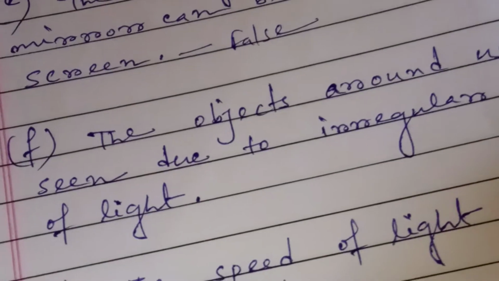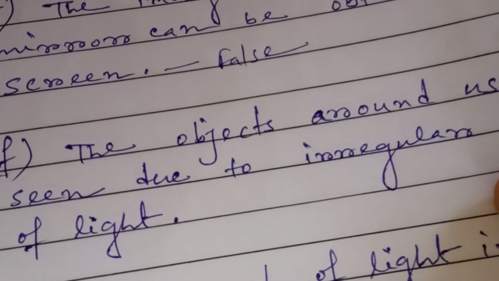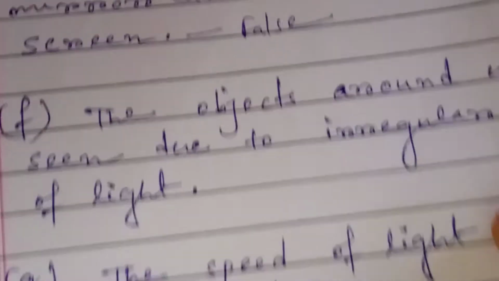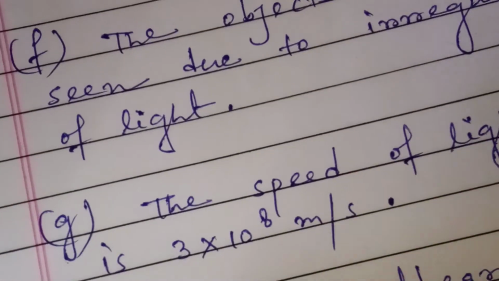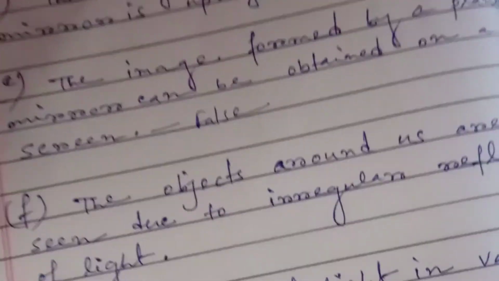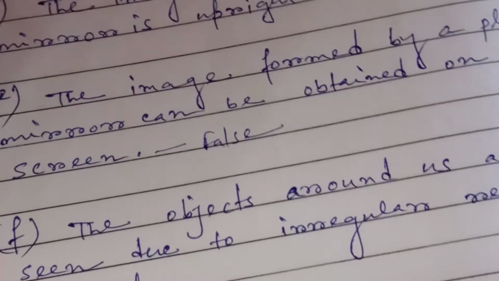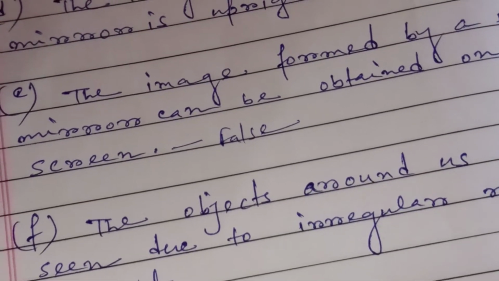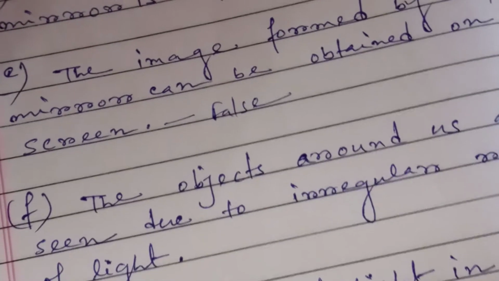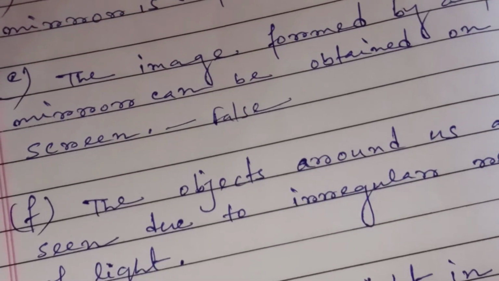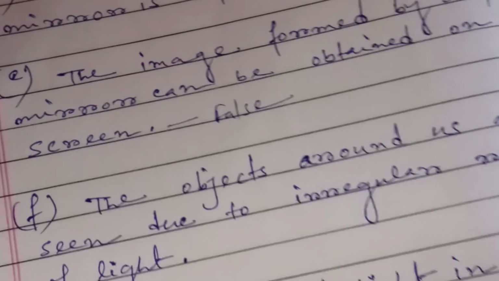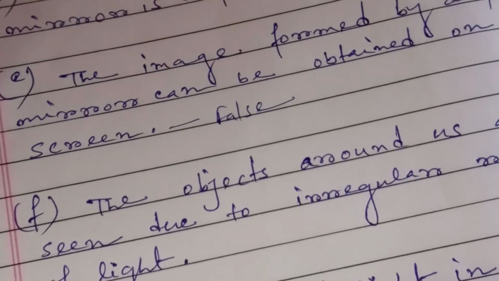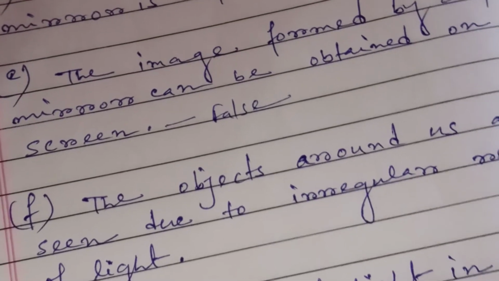Now you see the objects around us are seen due to irregular reflection of light. Yes, this statement is also true, because whenever I discuss diffuse reflection or irregular reflection, the definition is that when a parallel beam of light falls on a rough surface, after reflection the reflected rays are scattered.